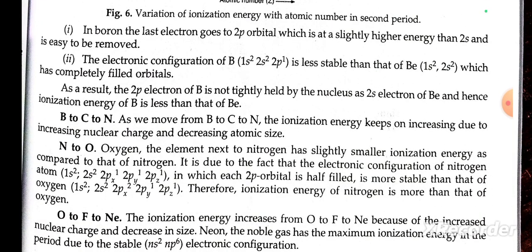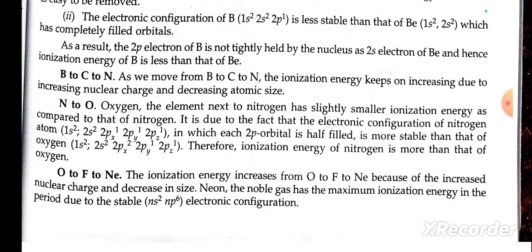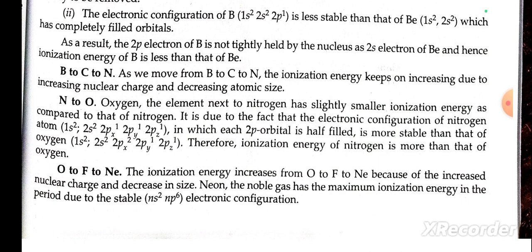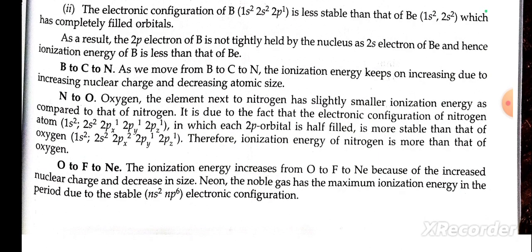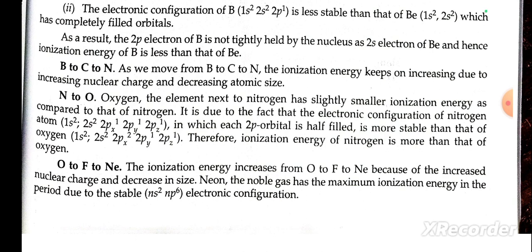In boron, the last electron is in a 2p orbital, which is at slightly higher energy than 2s, and is easily removed. The electron configuration of B is less stable than that of Be, which has a completely filled orbital. As a result, the 2p electron of B is not held as tightly by the nucleus as the 2s electron of Be. Hence, the ionization energy of B is less than that of Be. B to C, boron to carbon to nitrogen.